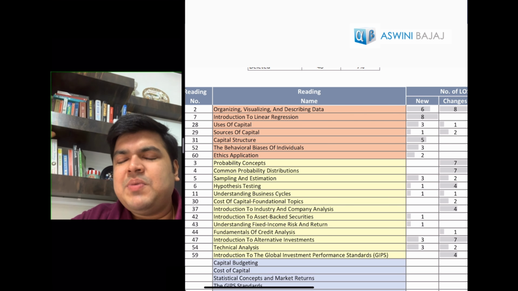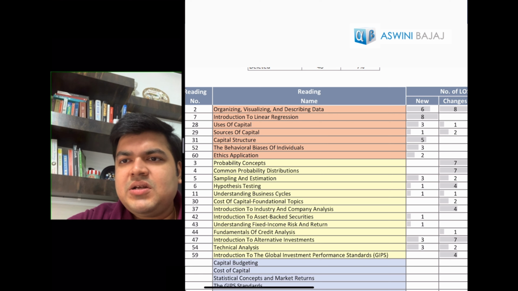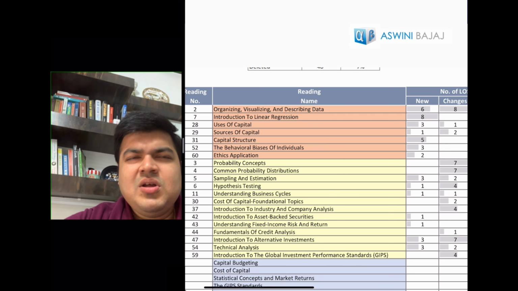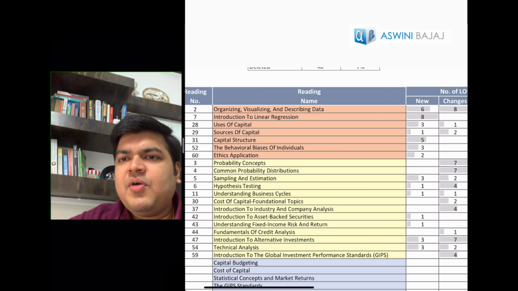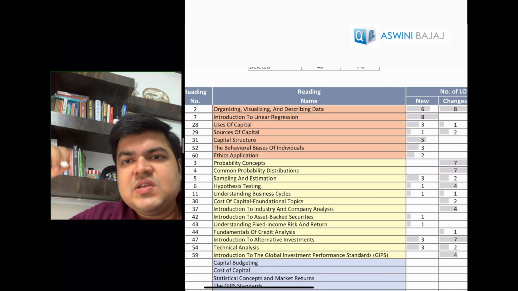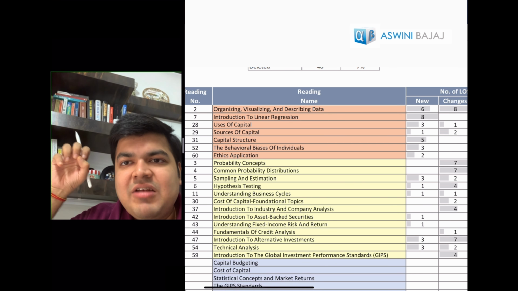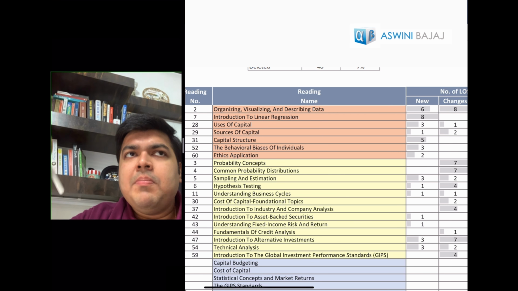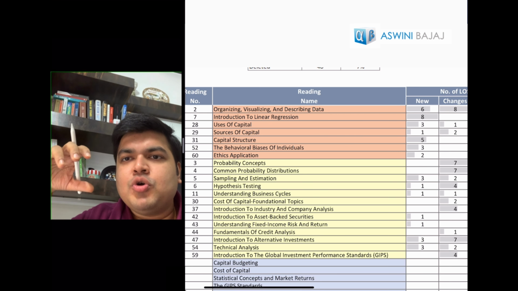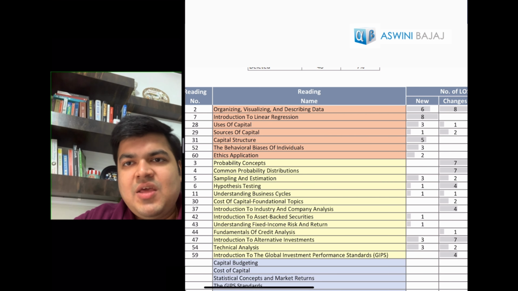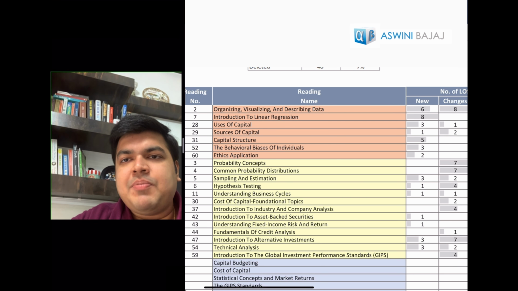I would say it has been reduced in content a little bit when you're looking at the cost of capital chapter, but it doesn't matter as such, because a couple of formulas they've removed, we are anyway studying in the equity subject. So once you're done with the entire curriculum, it will not matter so much. The uses and sources of capital, what they've reduced is working capital management chapter has been reduced significantly, because that has not been retained in the current curriculum so much. Because again, working capital management had some portions with respect to ratios and all, which was anyways covered in the financial analysis technique chapter in FRA subject, financial reporting analysis subject.